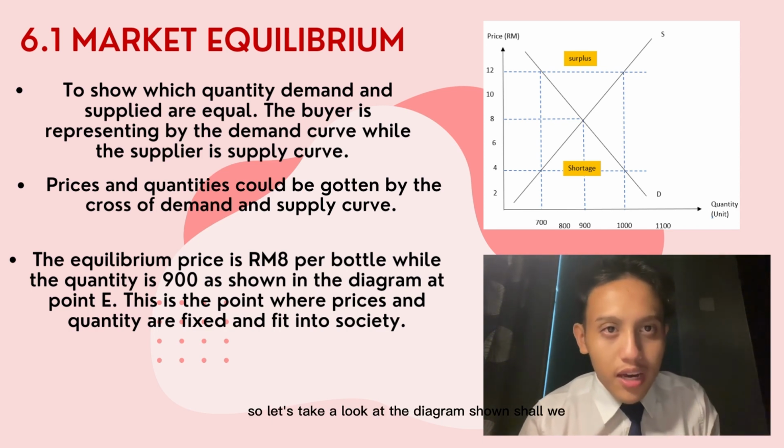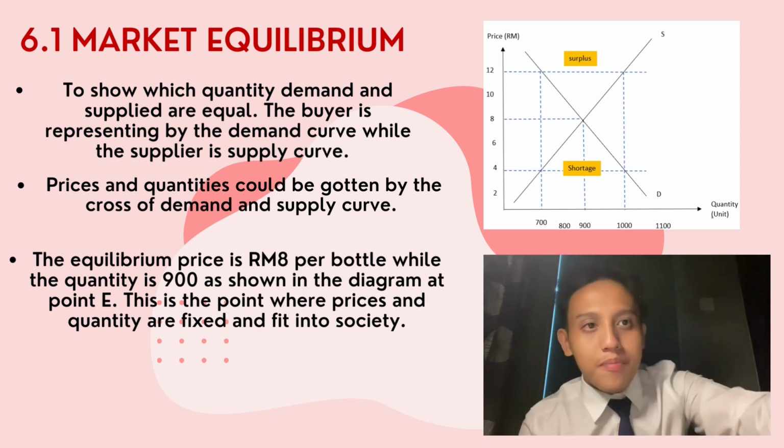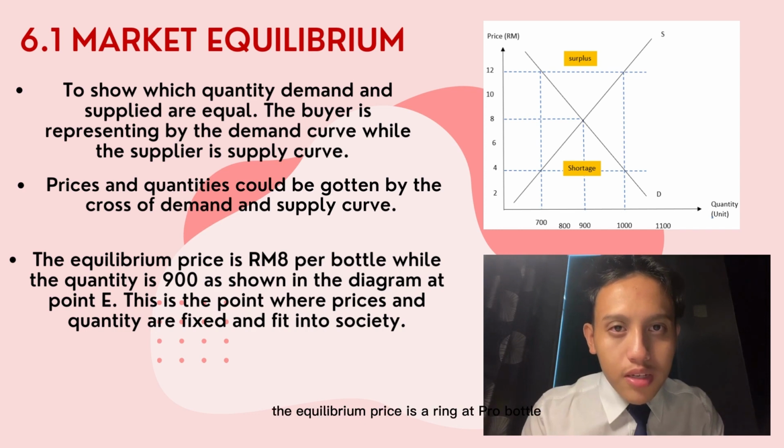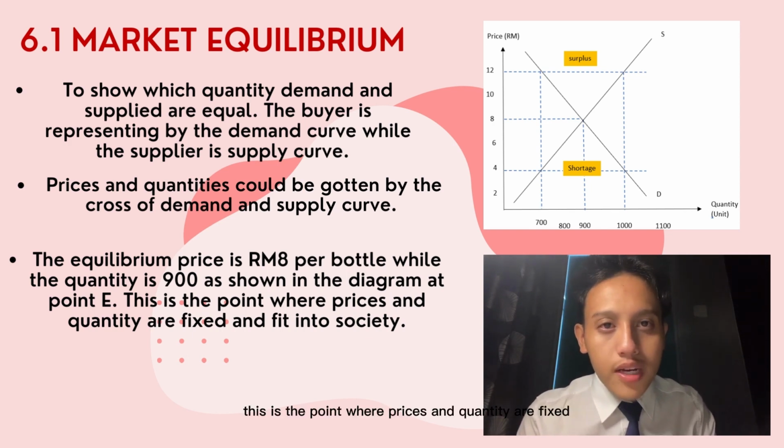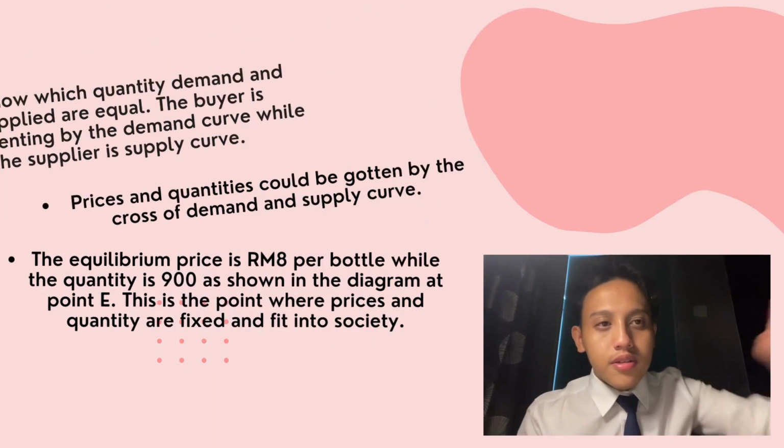So let's take a look at the diagram shown, shall we? In the diagram shown, the equilibrium price is 8 ringgit per bottle, while the quantity is 900, as shown in the diagram at point E. This is the point where price and quantity are fixed and fit into society.